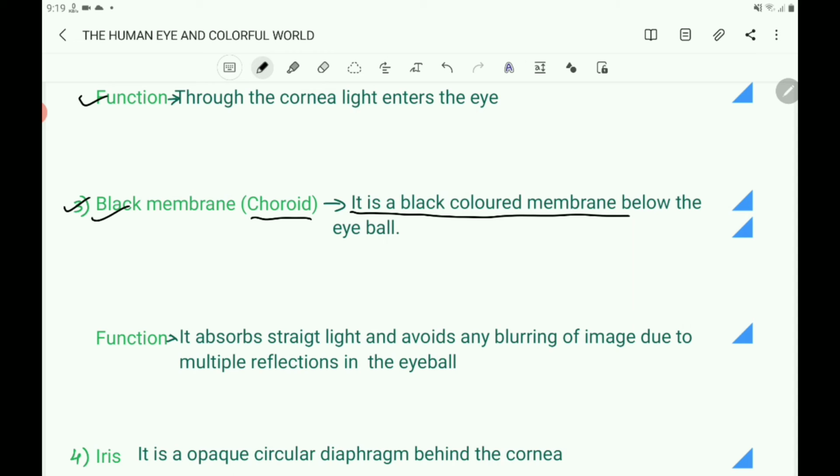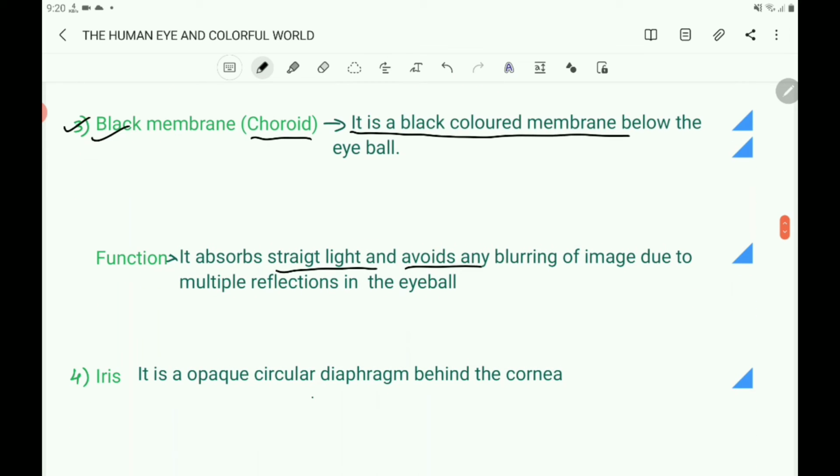Its function is it absorbs stray light and avoids any blurring of image due to multiple reflection in the eyeball. So what is the function of the black membrane or choroid? Choroid absorbs stray light and avoids blurring of image due to the multiple reflection in the eyeball.